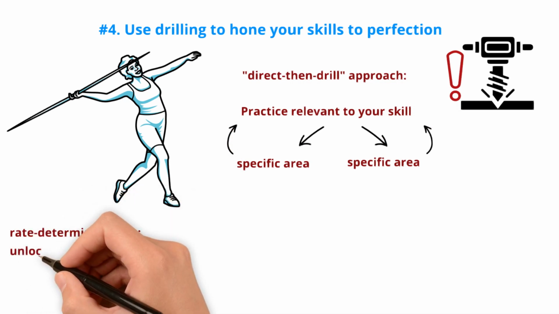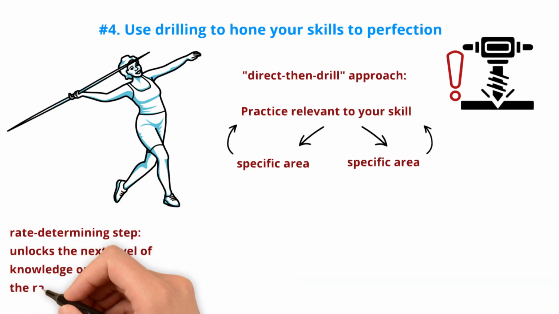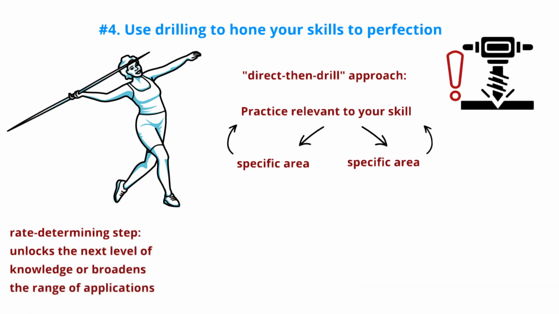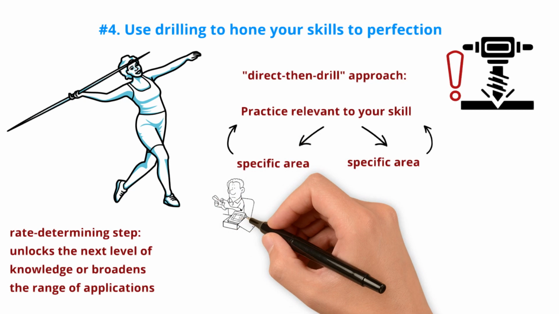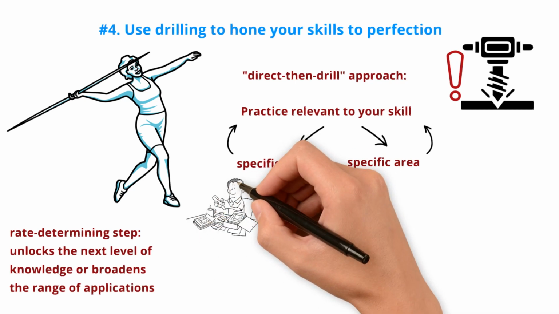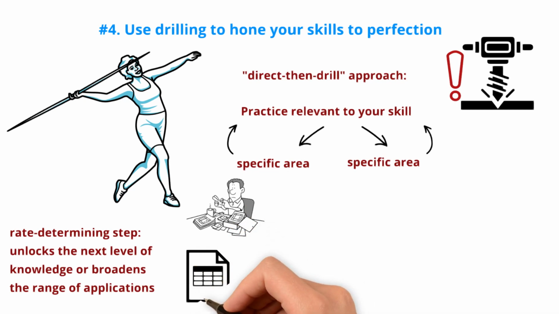In chemistry, the rate-determining step is the one that triggers a chain reaction. In ultralearning, it's the step that unlocks the next level of knowledge or broadens the range of applications. For example, if you understand accounting theory but lack Excel expertise to apply it, learning Excel becomes your rate-determining step, and you should focus your drilling there.